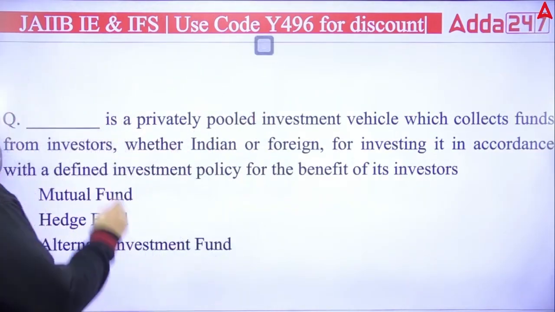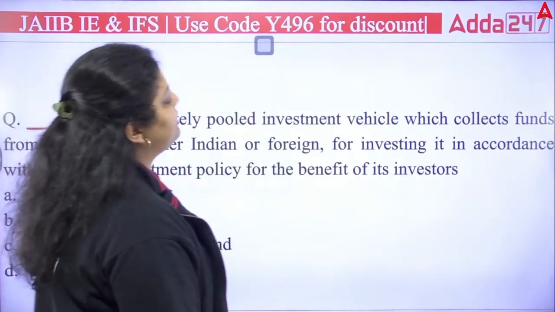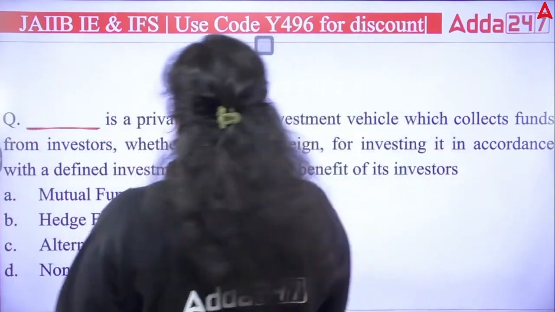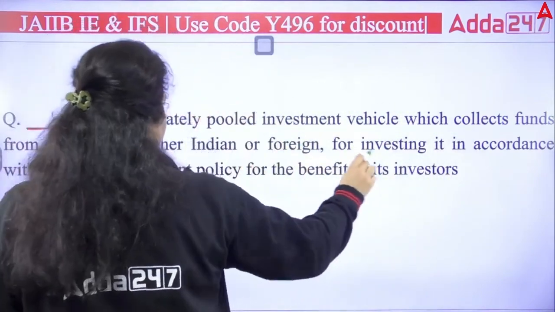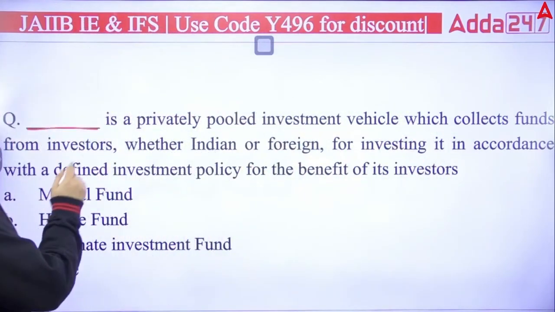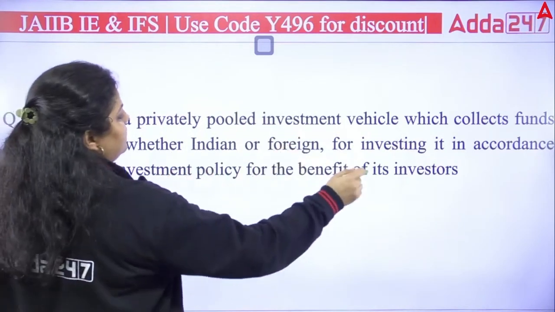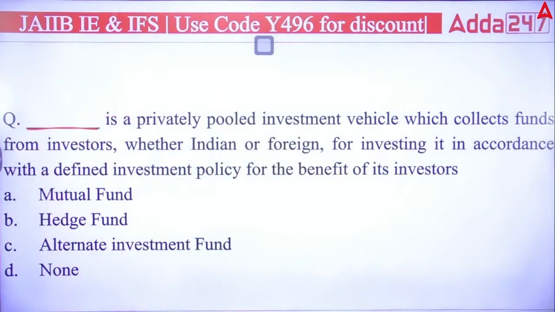Next, dash is a privately pooled investment vehicle which collects funds from investors, whether Indian or foreign, for investing in accordance with the defined investment policy for the benefit of its investors. Okay, so you have to answer which of the following is correct here. A, B, C or D. Is it a mutual fund? Is it a hedge fund? Is it an alternate investment fund, or is it none of the above?